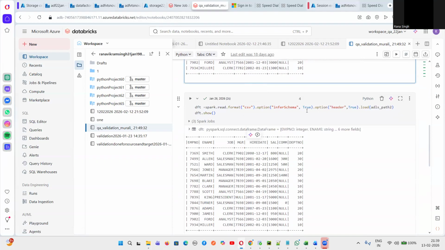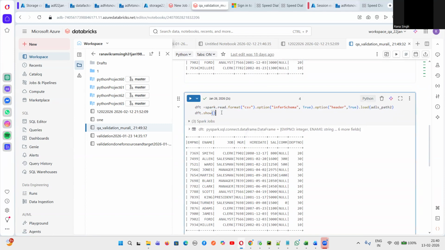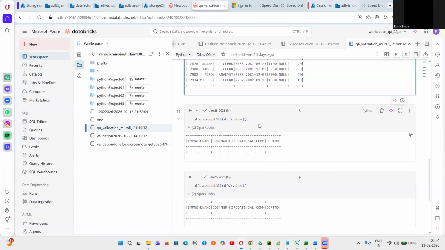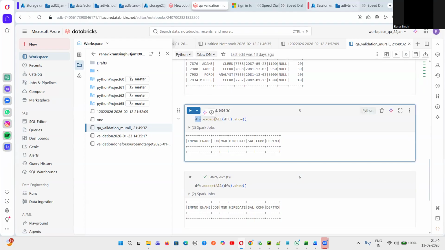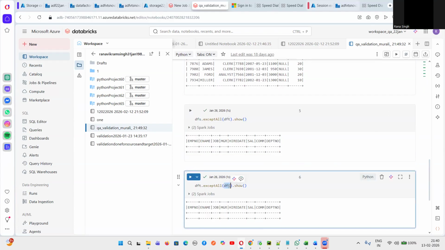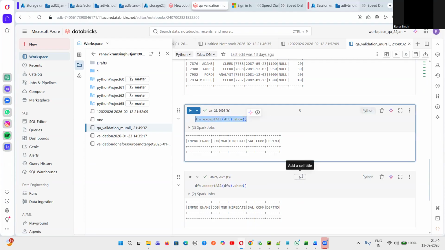And similarly, guys, we have created a target data frame, spark.read.format, option, and all these things I will teach you again. As of now, this is our target table we have created, but it is actually a data frame which will have rows and columns similar to a table. And then I am just taking source minus target, target minus source. I am using something called exceptAll. So the source data frame exceptAll target data frame dot show, and target data frame exceptAll source data frame dot show. So these are the differences we are getting from the source and the target.